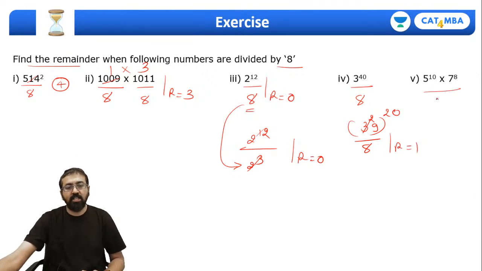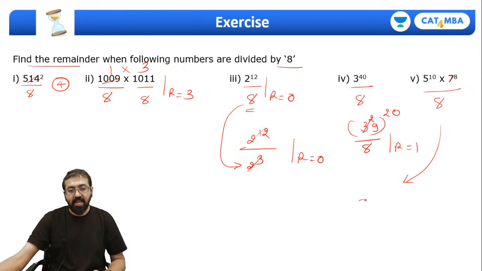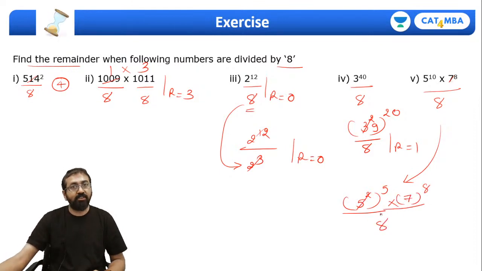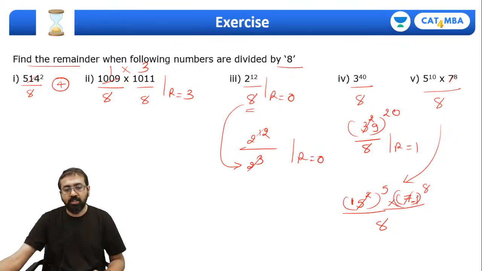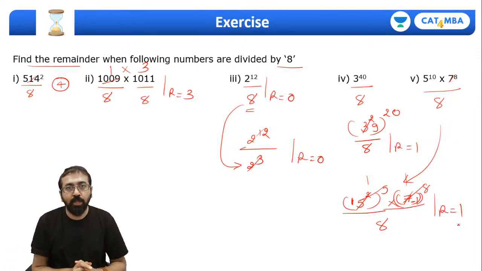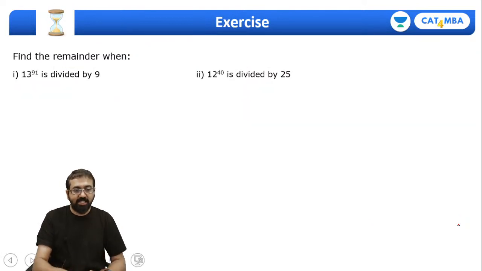And same way you can quickly solve this question. It's not that difficult. So again, 7 divided by 8, remainder is -1. Let me just write it here. So 5 raised to 10 can be written as 5 square whole raised to 5 into 7 raised to 8, as it is divided by 8. Now what is 5 square? 25. 25 divided by 8, remainder is 1. What is 7 divided by 8? Remainder is -1. -1 raised to an even power, of course, is going to be 1, and this is also 1. So final remainder is 1. See, I've solved all the questions for you. So this is how we need to solve this set of questions.